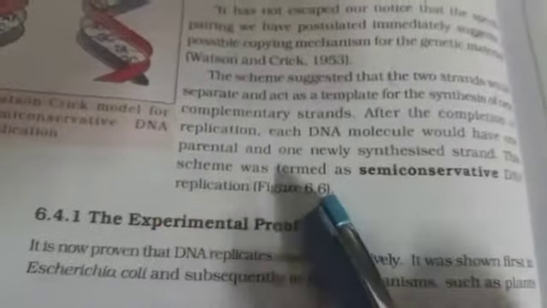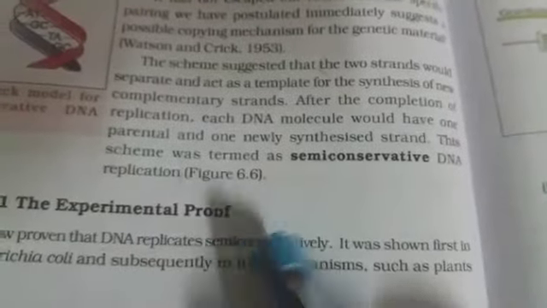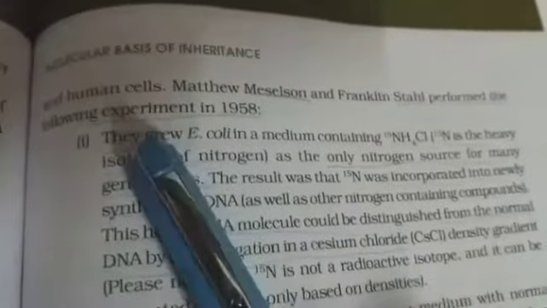The experimental proof that DNA replicates semi-conservatively was shown first in Escherichia coli. Meselson and Stahl performed the experiment in 1958. They grew Escherichia coli in a medium containing NH4Cl as the only nitrogen source for many generations.